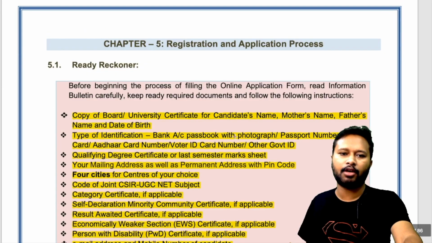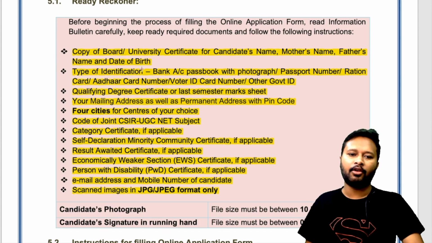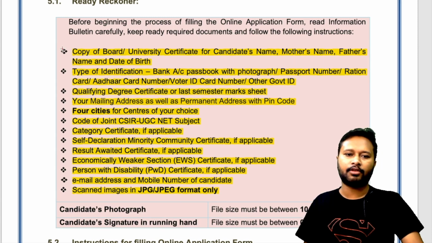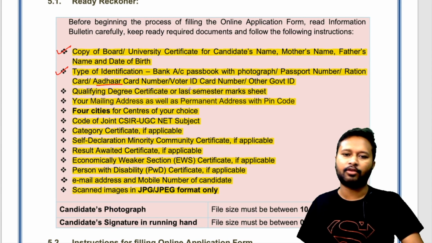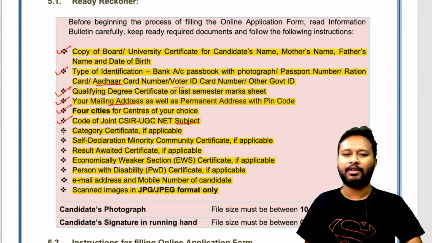Going a little down, now here you have what are the documents you need. While filling the form, all these documents you need. What are those? Your copy of university certificate, then type of identification, that means you need an Aadhaar card or your voter ID card, then your qualifying degree certificate, then your mailing address, that means email, then 4 cities in which you want to put your centers, code of joint CSIR-NET subject. So subject code you need, means you just have to choose over there, you don't have to remember exactly.